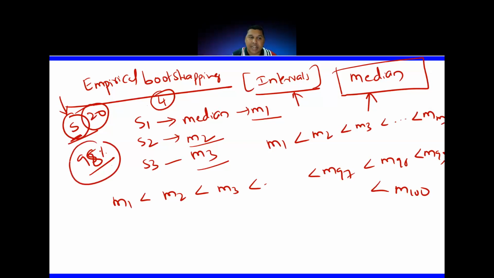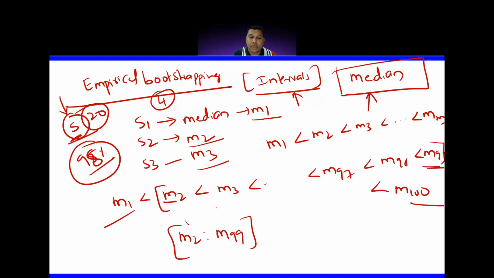If I want to take 98 values from this, I have to ignore the first and the last. So M2 to M99 are my 98 values. Therefore, you will say that for a given population, the median will be between M2 and M99. This way you give it in intervals.